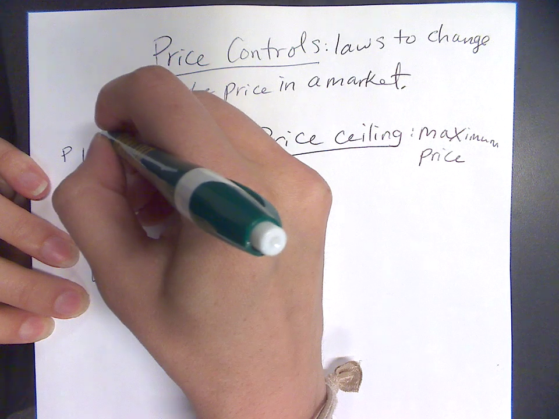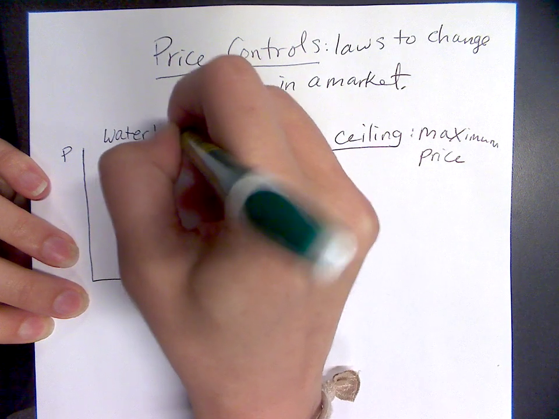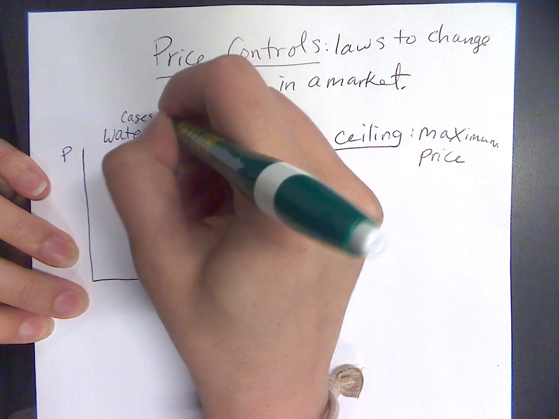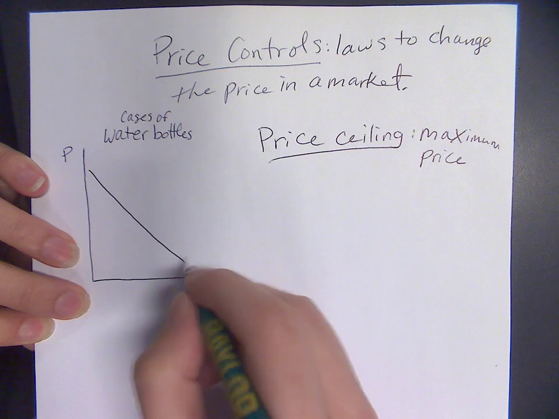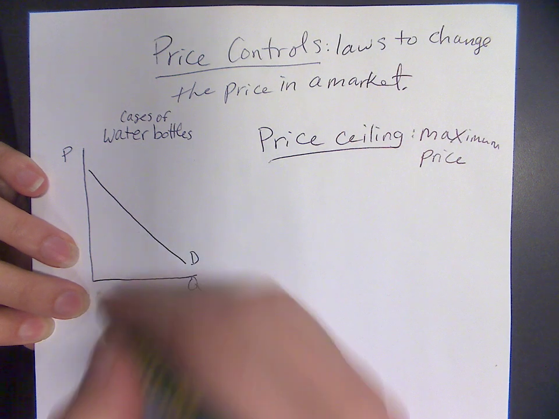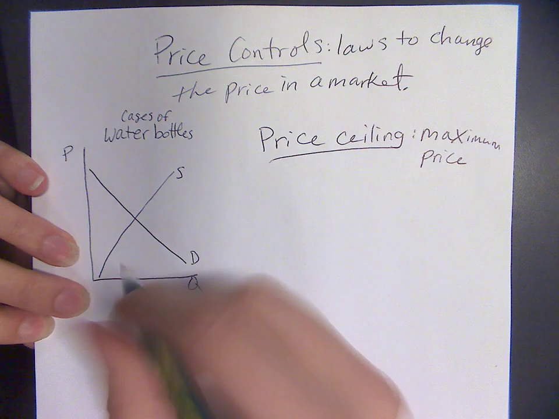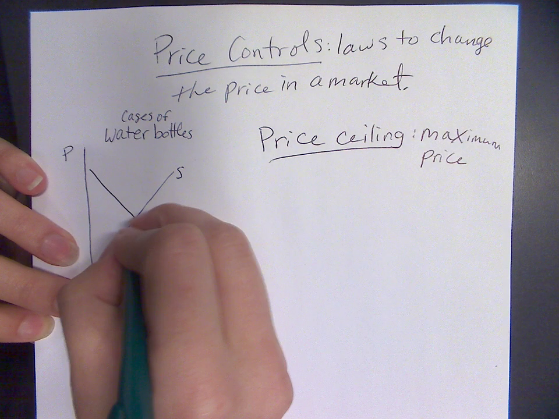So we're going to look at the market for water bottles. So the good's going to be cases of water bottles, right? We can imagine they're sold at Walmart or wherever it sells water bottles. Okay, so we have supply, demand. Sorry, these should be just normal straight supply and demand curves, but drawing is hard. Okay, then drop a dot.